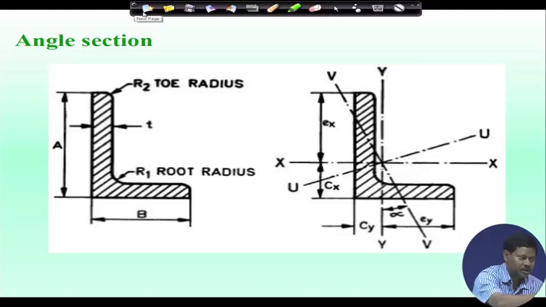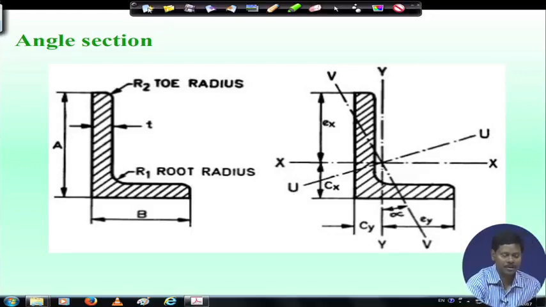So, if you see in the codal provisions, angle sections are given like this is root radius R1, this is toe radius R2, these are also standard, and CXX, CYY, that means center of gravity in x and y, then what will be the IXX, IYY, IUU means in major axis, minor axis IVV.